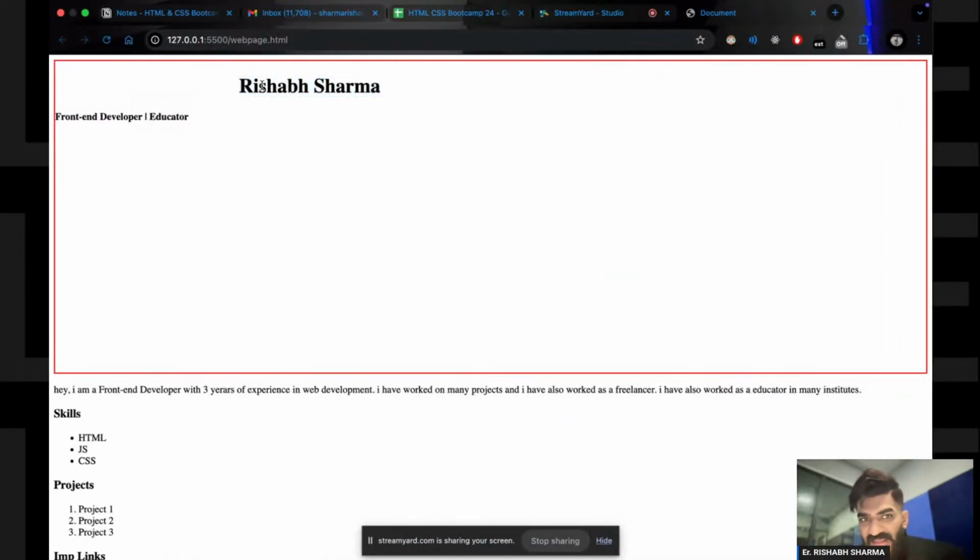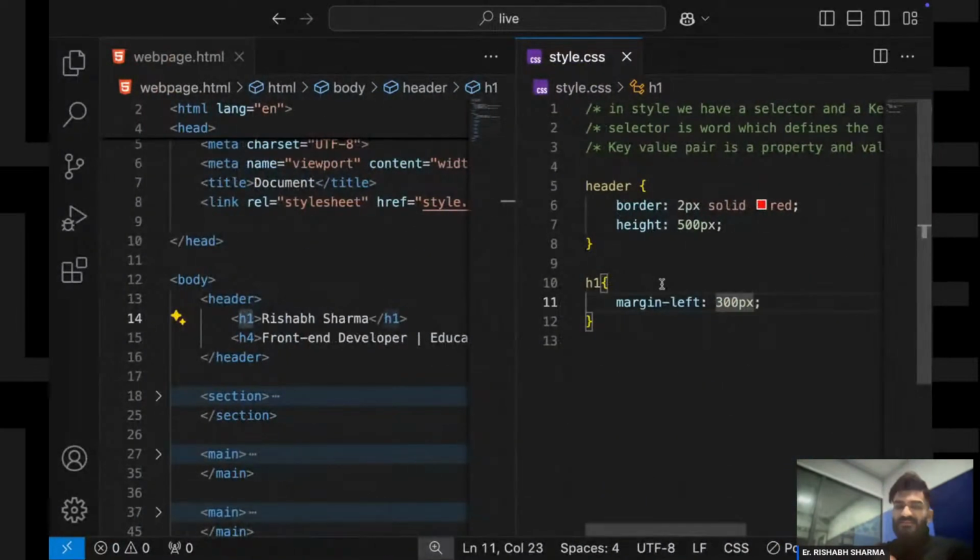Can you see it has shifted from the left? I'll come to margin and padding later, don't worry.